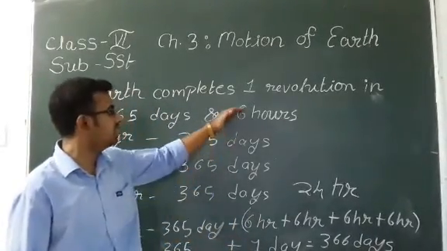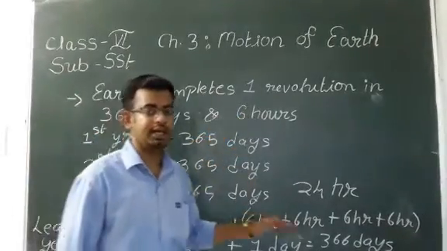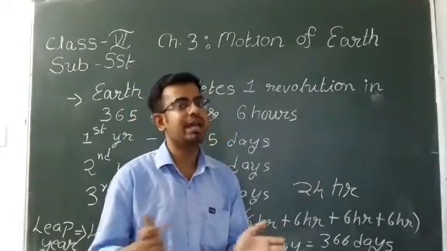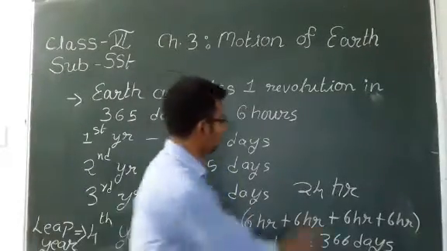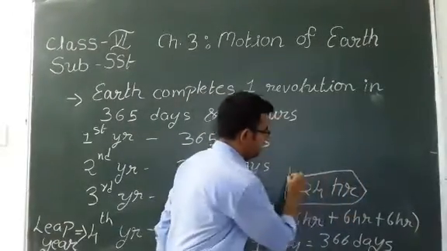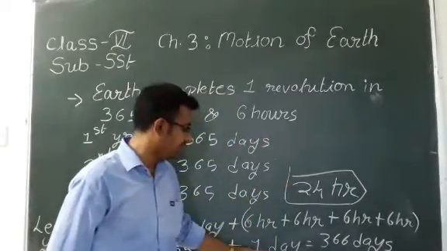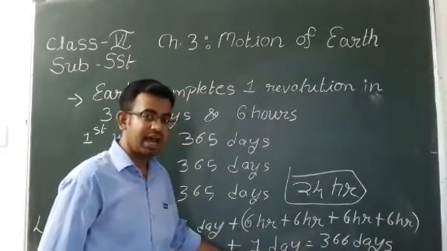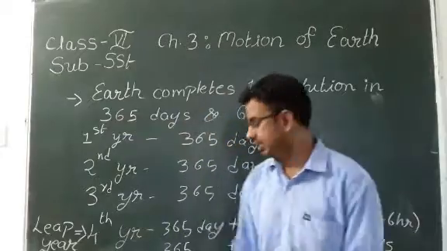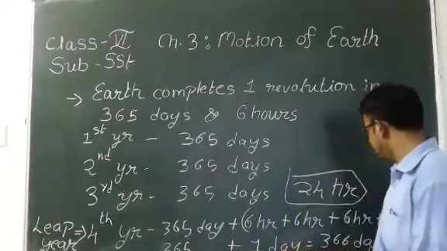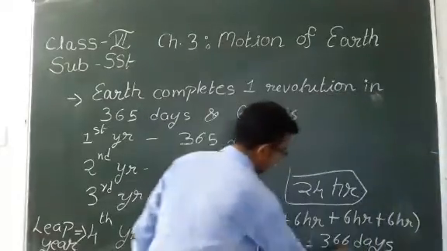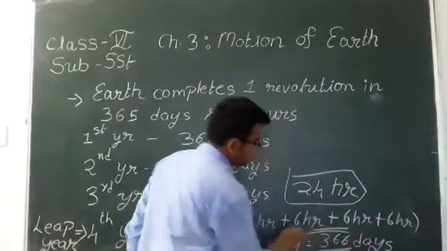Okay, it means we added the 6 hours of every year, and all four lots of 6 hours make 24 hours, that is one day. This one day is added in the leap year, that means 365 days plus one more day, that is 366 days.